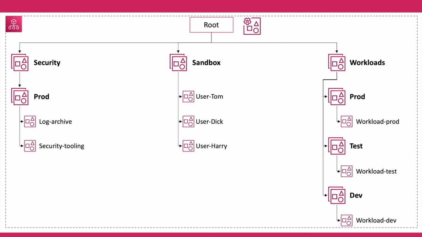The benefit of using a sandbox is that it is disconnected from the internal networks and services. A sandbox OU can contain accounts for individual users, multiple accounts per user, or accounts per team.